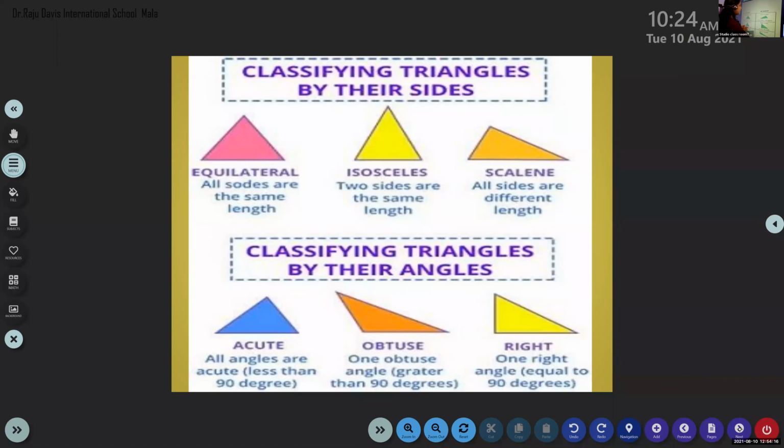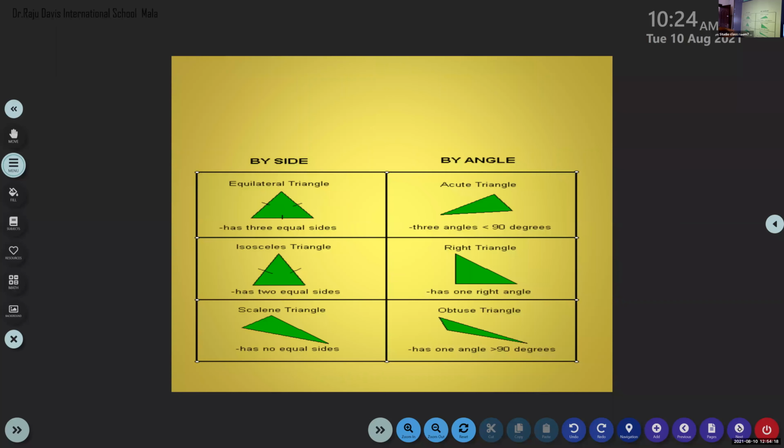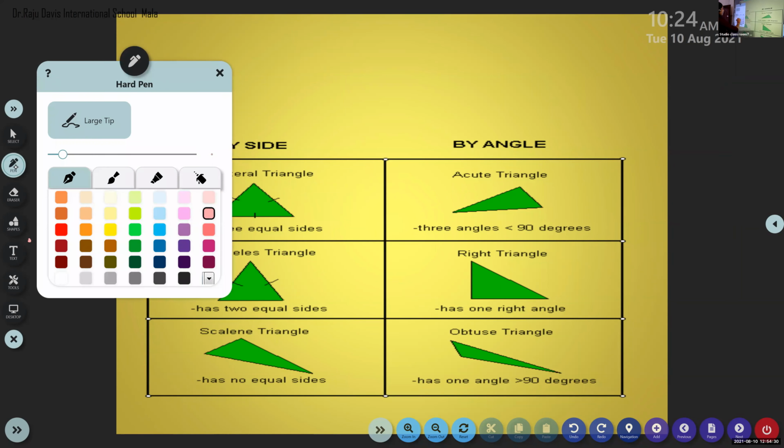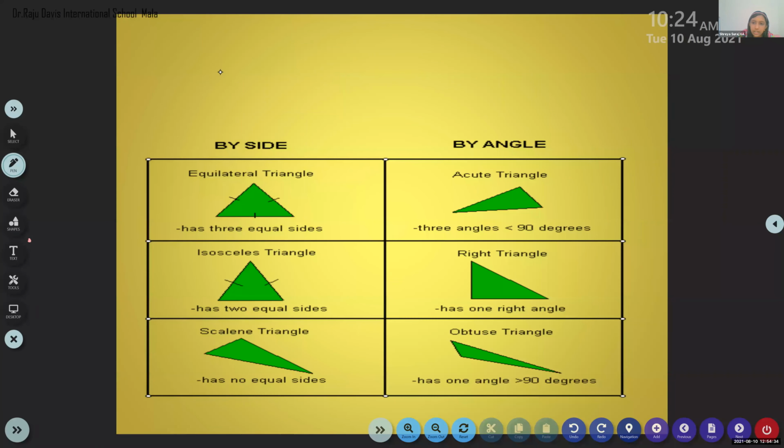Okay, so this is the first one. Have you seen this? By side we already learned: equilateral, isosceles, and scalene. Now, children, you can see that the second column is classification of triangles based on measure by angle. By angle means seeing the angle. First one is acute triangle or acute angled triangle.